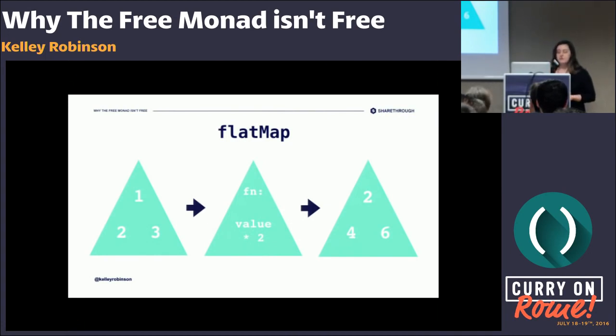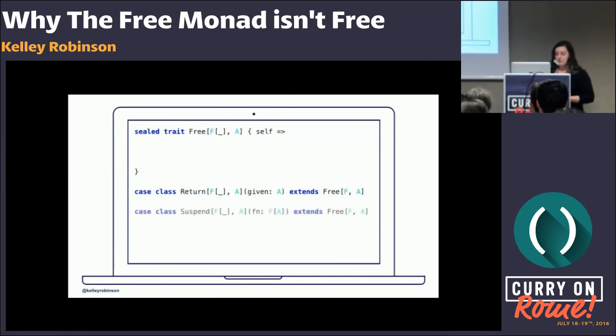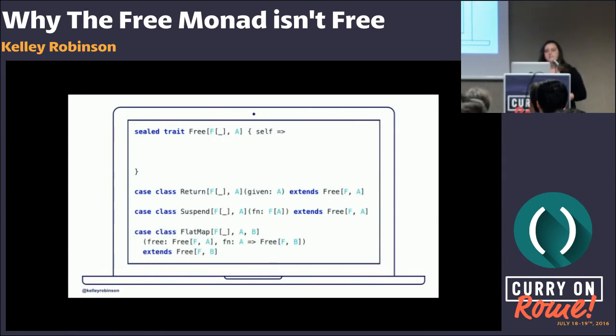So I'm going to walk through how we would do this in Scala. We'll start with a trait, we'll call it free. We'll add a class return that's going to be used in our pure function and to indicate that there's no more computation. And then we'll add a class suspend that's going to take some family of types A, and it's going to be used to suspend the computation of that container until we're ready to process it. And then we'll add a class flatMap that's going to take another instance of free and a function from any type A to another instance of free. And this looks a lot like the method signature for flatMap, and that's going to help us out.